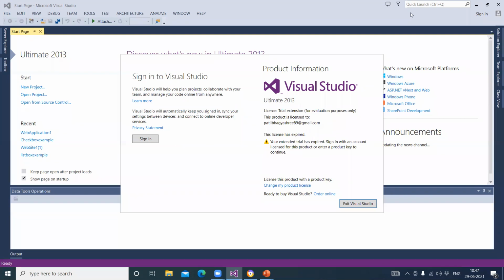So this is the Microsoft Visual Studio, the main first page. In this you can see file is a menu. When we click on the file, there are different options for which type of application you want to create. So the list will be displayed. You want to create console application, web application, web services. After we select the type of application, it will ask for the languages, C# language or .NET. I will show you. Actually this has expired, so I am not able to do it. Within 2 days I will solve this issue, then we will start practical.